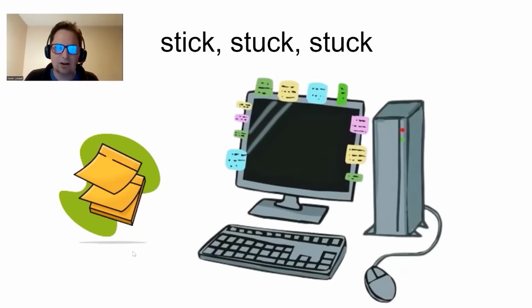Are there a lot of sticky notes stuck to the computer? That's right. There are a lot of sticky notes stuck to the computer. Stuck is the adjective. We use participles as adjectives. So stuck can be used as an adjective too. There are a lot of sticky notes stuck to the computer.